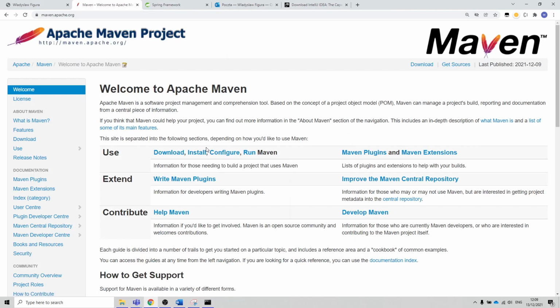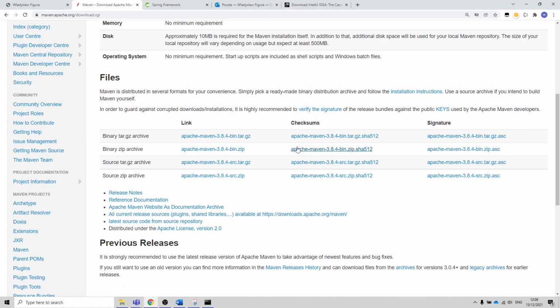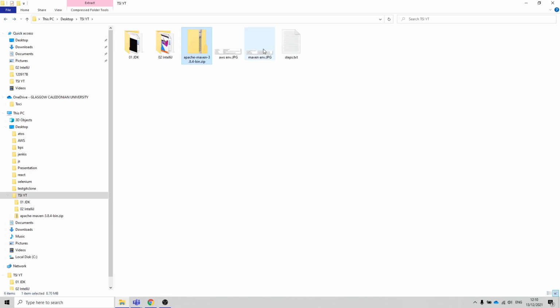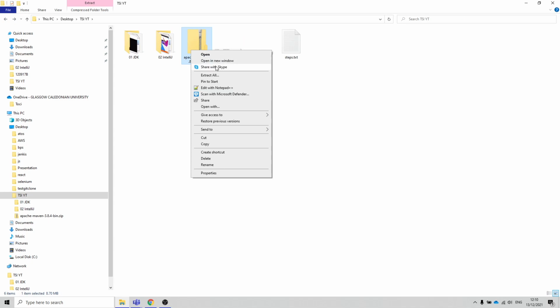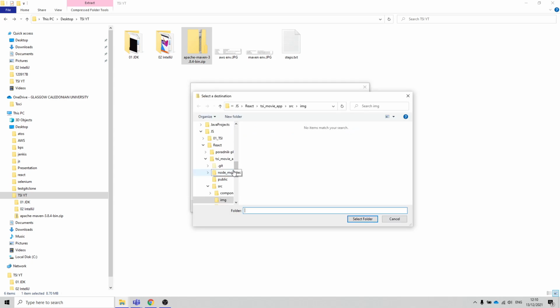Type Maven, maven.apache.org, then I will go to Download. Then I have to pick the Windows version. It has to be the zip version, so I'm just gonna click it and download it. So I've downloaded the zip file. Now I'm gonna unpack it. Extract all, and I will extract it into Program Files.